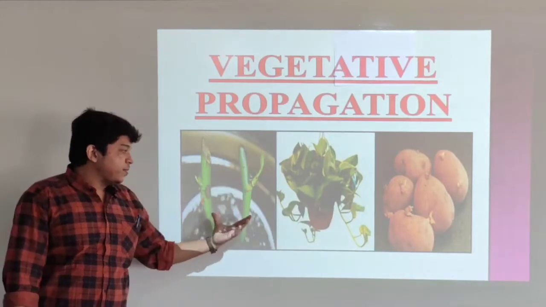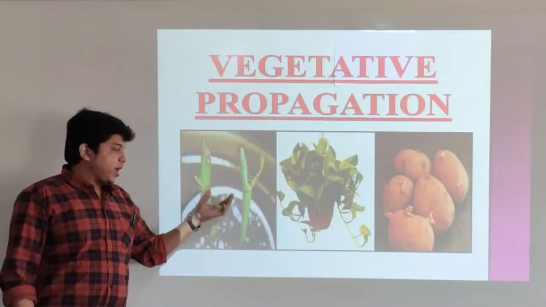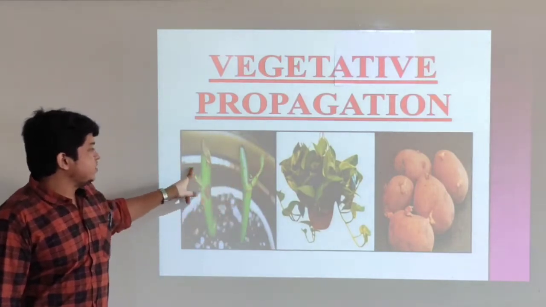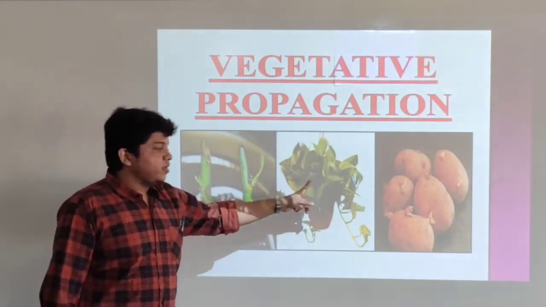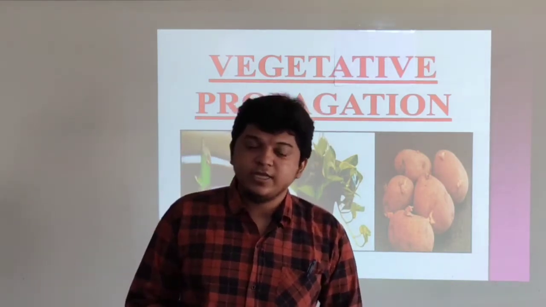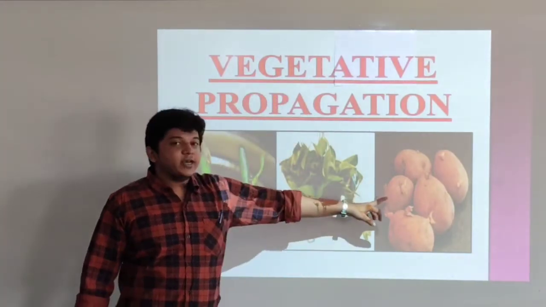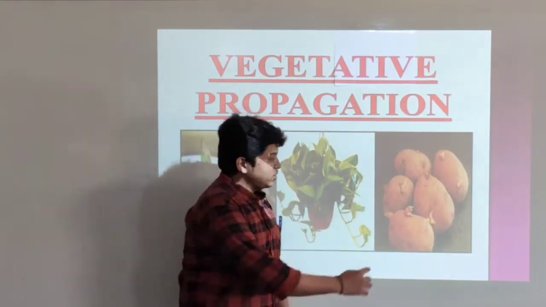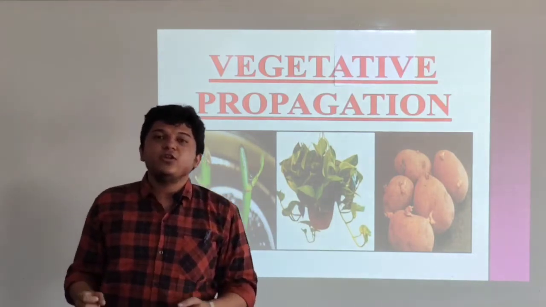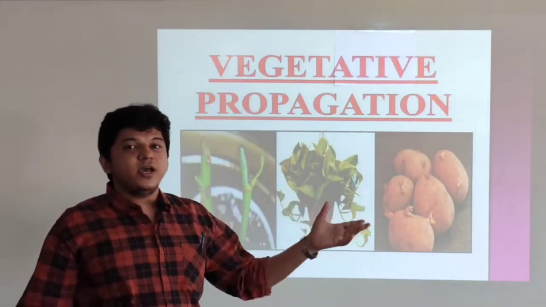This is the stem cutting of a rose plant. If you cut the stem, you can see the surface is cut, and we have planted the stem cutting into the soil, so we can get a new plant coming out from here. Similarly, with a money plant, you take a small portion of the stem and plant it, and you can get a new money plant from the same stem. The third example is the potato. You can see the small buds over here. If you cut a small portion with these buds and plant it into the soil, you can get a new potato plant with the help of these buds.